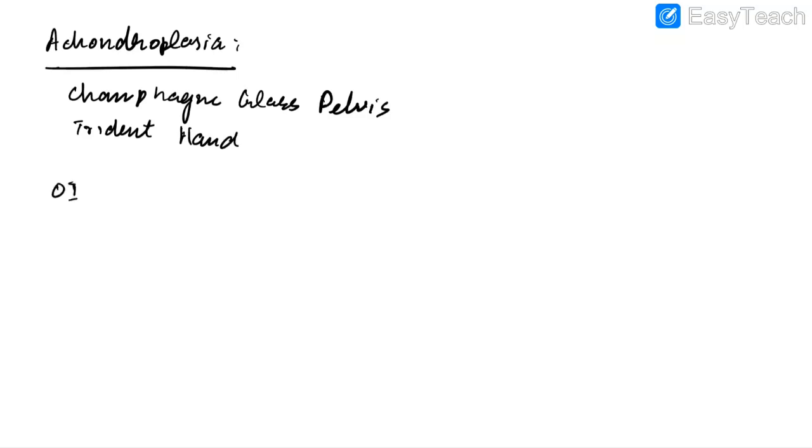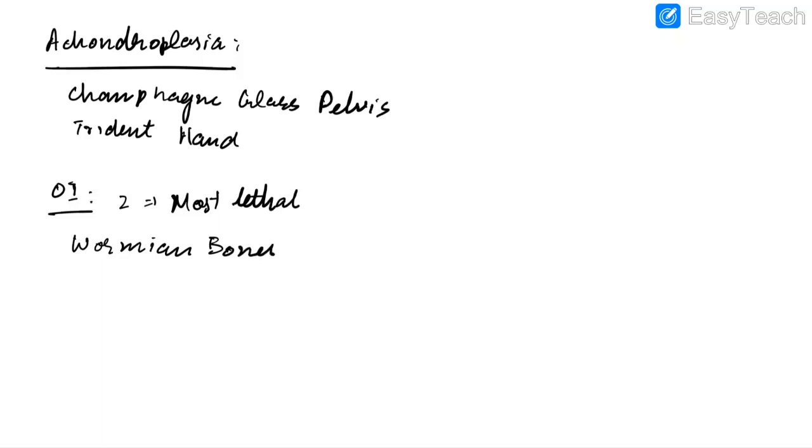Now let us discuss about osteogenesis imperfecta. There are many types of osteogenesis imperfecta. However, the most lethal type among them is type 2. In osteogenesis imperfecta, the patient will have blue sclera. Skull X-ray in osteogenesis imperfecta will show Wormian bones, which are nothing but intrasutural bone ossicles.